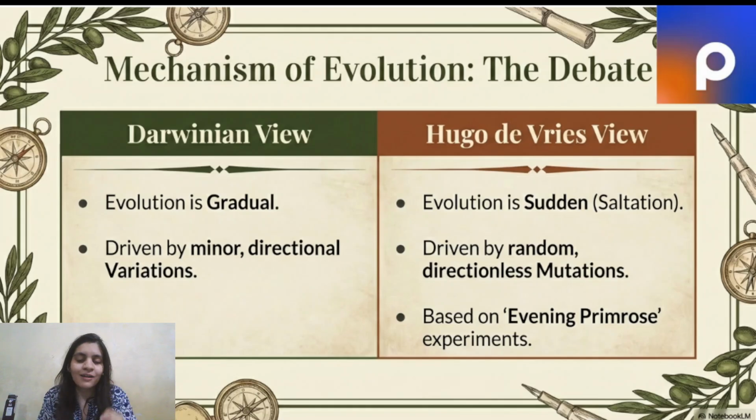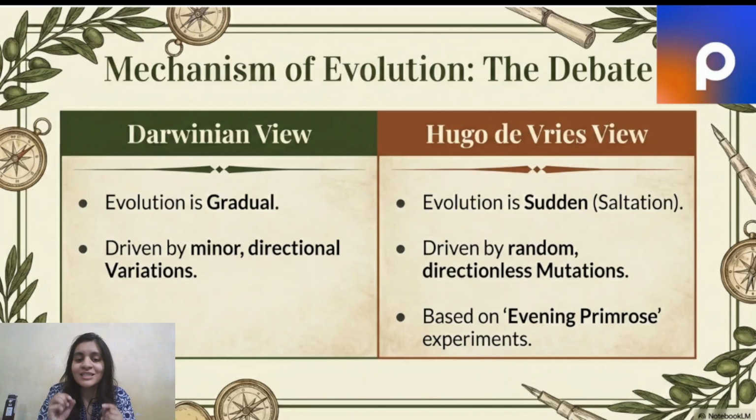That was the Darwinian view. Now, on the other hand, we have a countering view from the scientist Hugo de Vries. While Darwin says that evolution is slow and gradual, Hugo de Vries states that evolution is sudden. Yes, he says it happens in a single step.